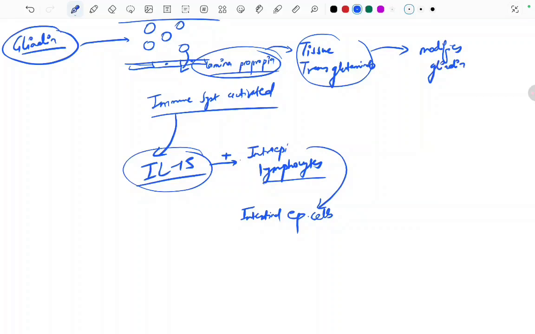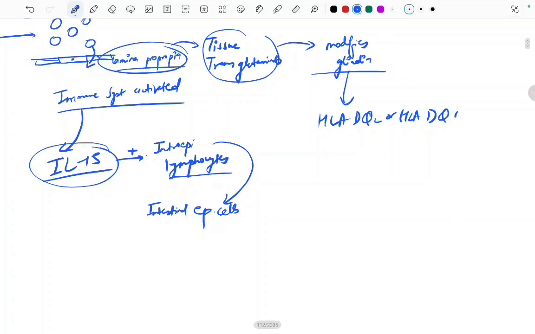Now this modified gliadin is presented by the HLA-DQ2 and HLA-DQ8 molecules on the antigen presenting cell. These are presented to whom? To CD4 positive T helper cells.